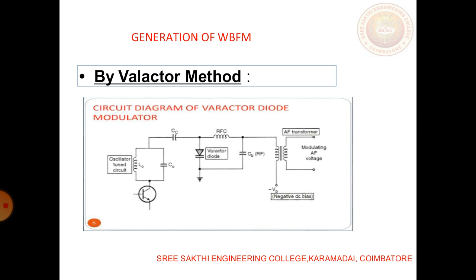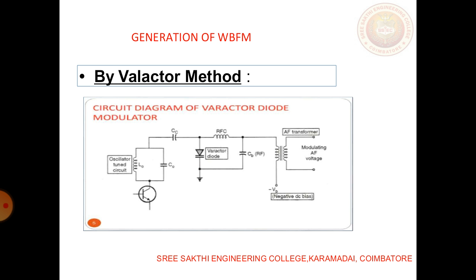This is the first type of model, and you have a varactor diode in this case. Varactor diode has a special characteristic: it holds the carrier signal, and whenever the message signal requires a carrier, it applies it to the message signal and produces wide band FM.